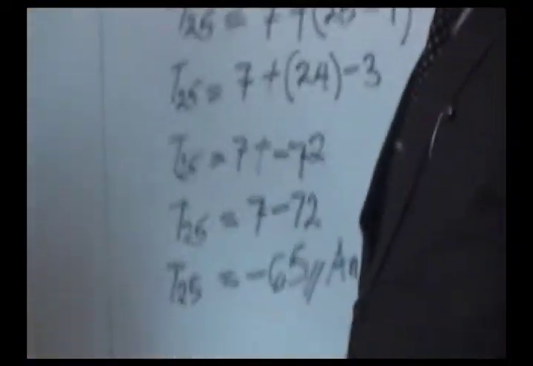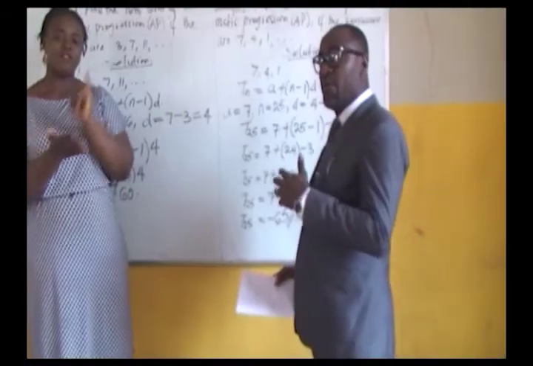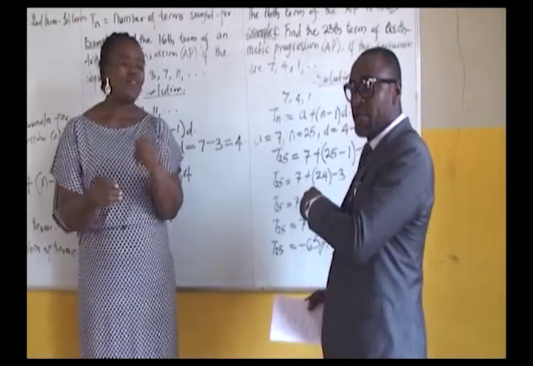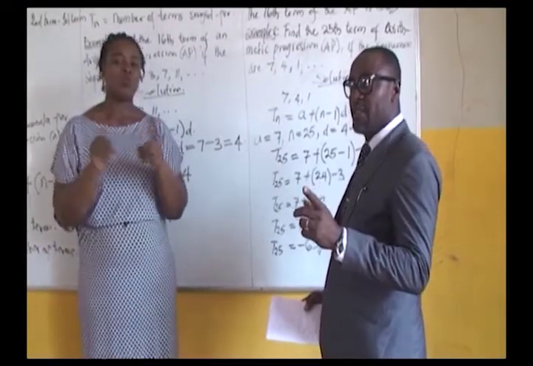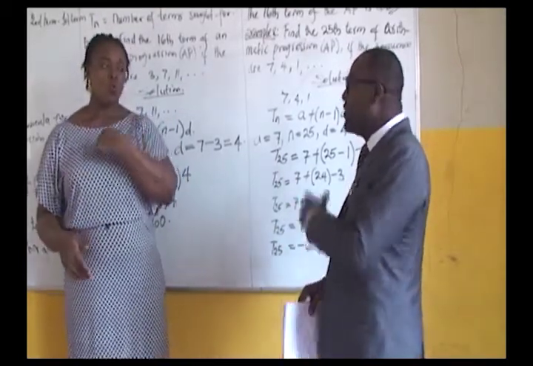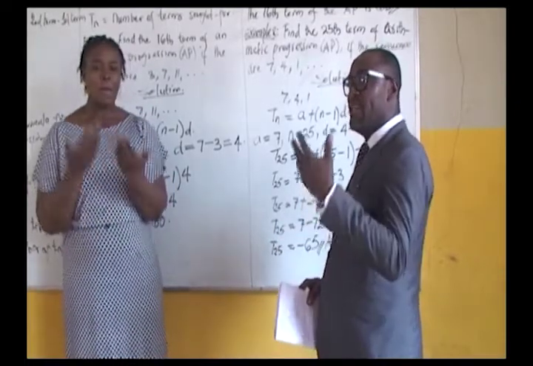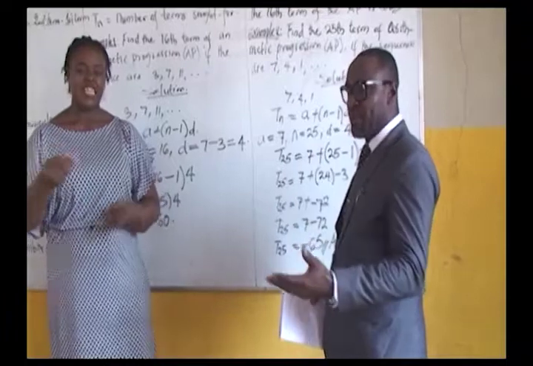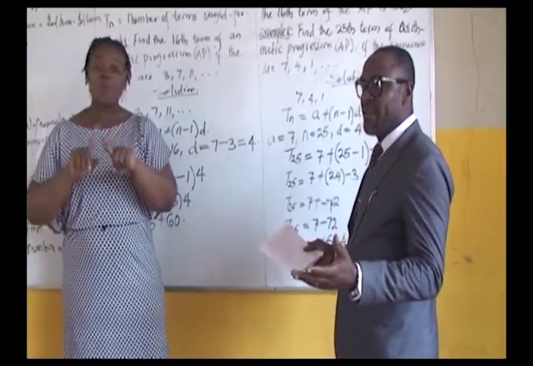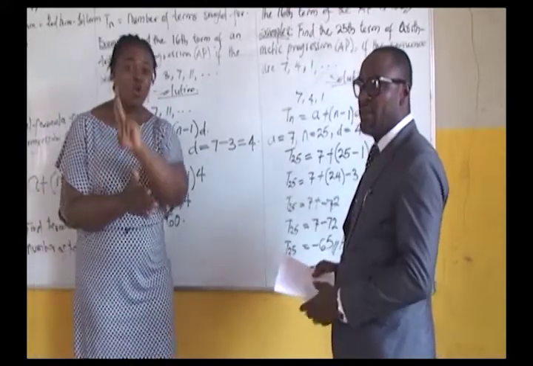Is it clear to us? I want to believe that with these 2 examples, you will be able to solve any problem relating to what? Arithmetic progression. But away from that, viewers, we must understand clearly that there are some questions that may not come in this order. Over the years, examination bodies twist their questions in order to make students a bit afraid. But it's all the same. You should understand the formulas and be able to apply the formula to get your answer.